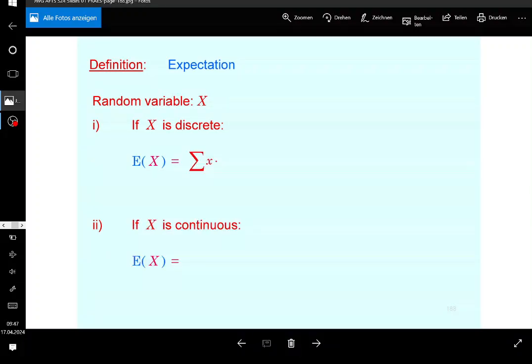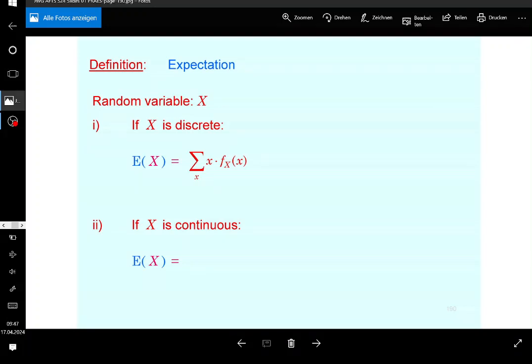So x is a realization of the random variable, and if you multiply the realization by the probability function at the same point and sum it up over the realizations, you get the weighted sum of those realizations, and that's the expectation of the random variable.